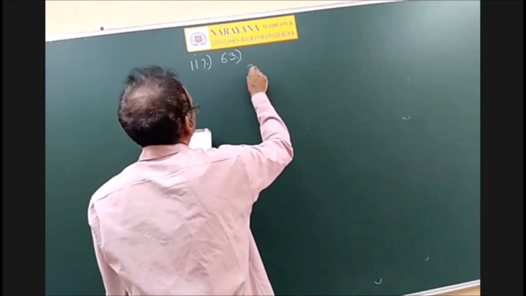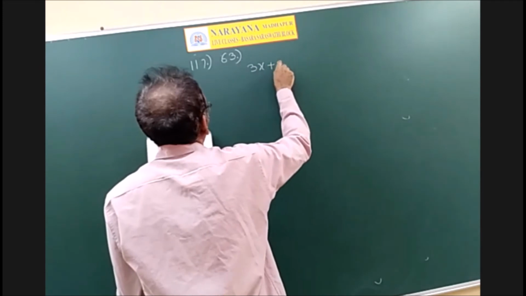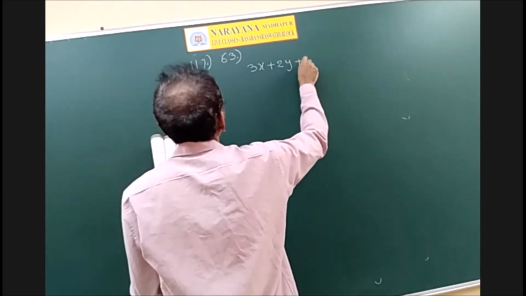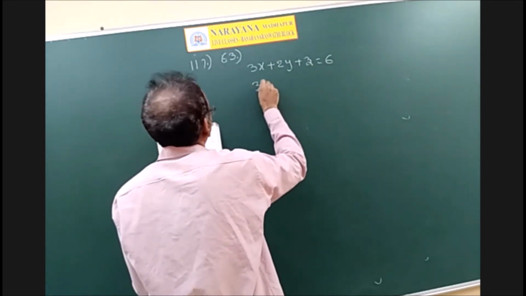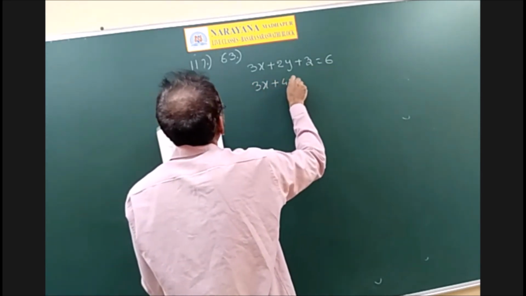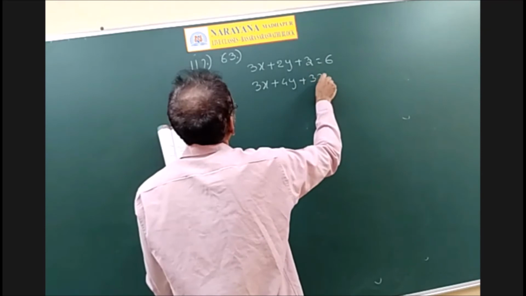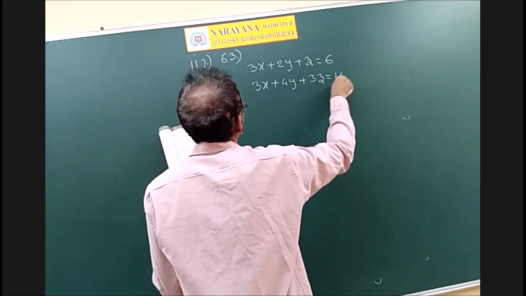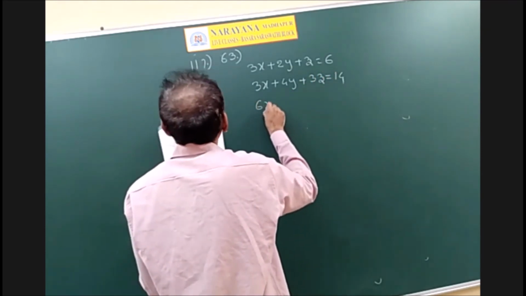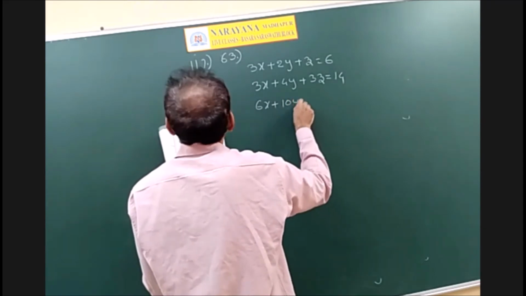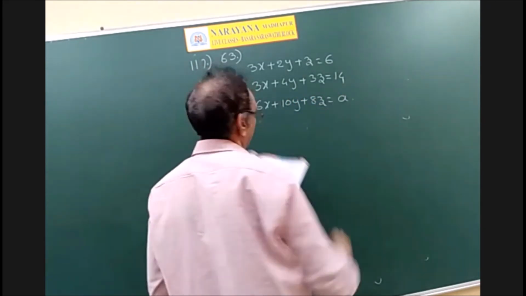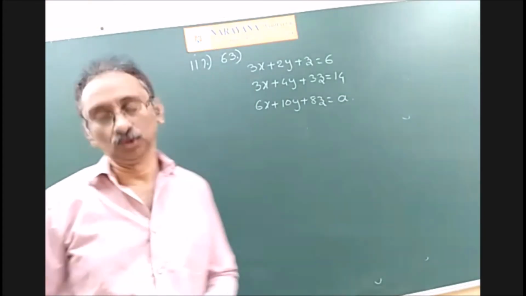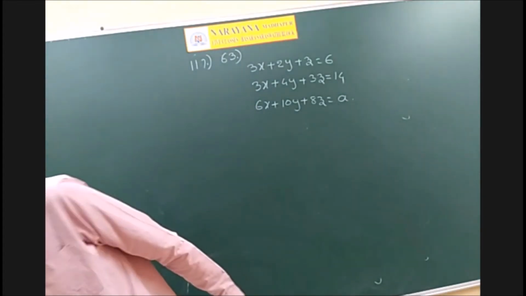See, the system of equations 3x plus 2y plus z is equal to 6, 3x plus 4y plus 3z is equal to 14, 6x plus 10y plus 8z is equal to a has an infinite number of solutions. What is that a?